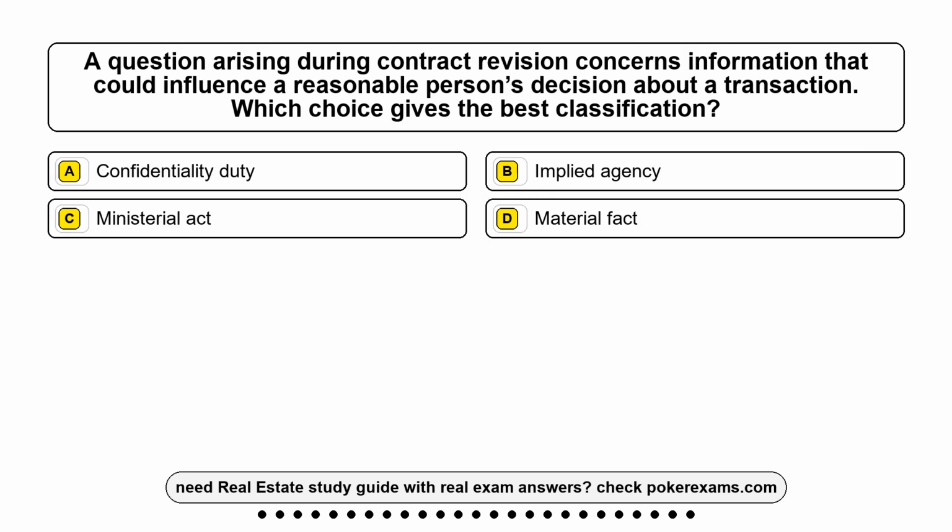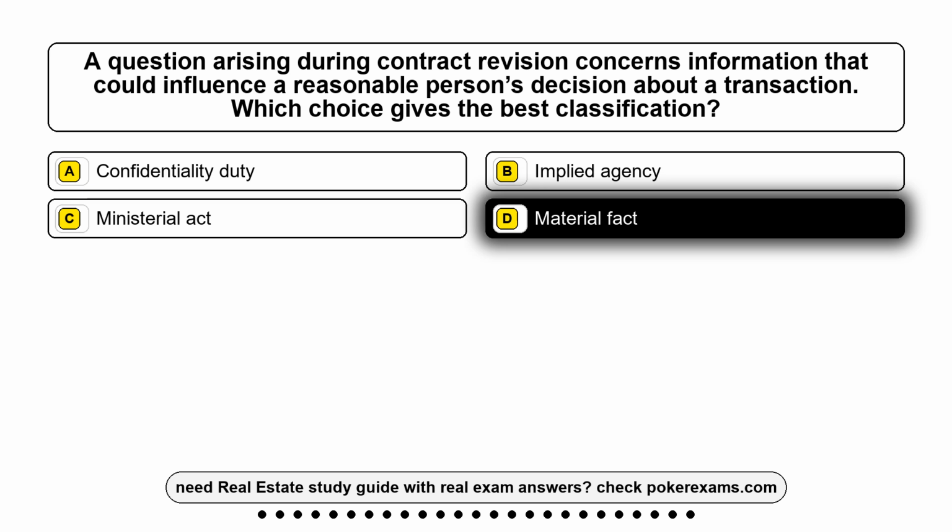Question 10. A question arising during contract revision concerns information that could influence a reasonable person's decision about a transaction. Which choice gives the best classification? Option A. Confidentiality duty. Option B. Implied agency. Option C. Ministerial act. Option D. Material fact. The correct answer is option D.